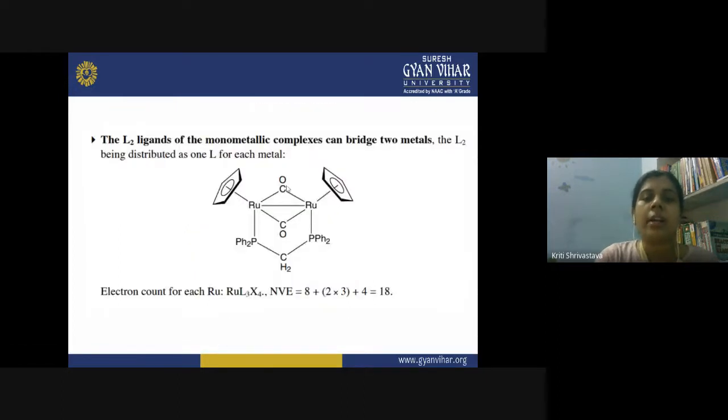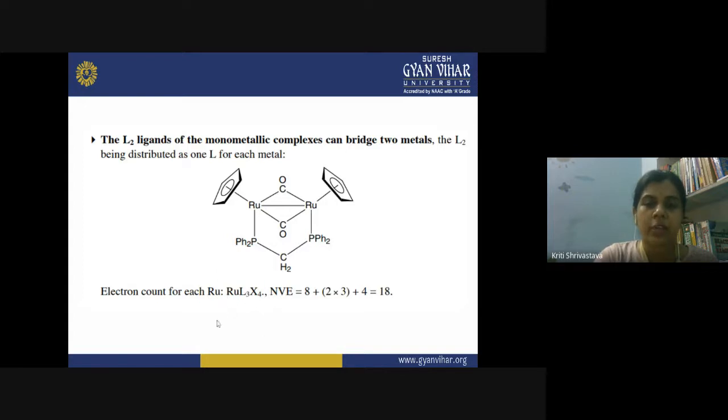Now, another category is L2 ligands of a monometallic complex, and they can bridge the two metals. Again, you have an example of carbonyl here between the two rutheniums. One single bond exists between the rutheniums, and two carbonyl ligands behave like bridging ligands.